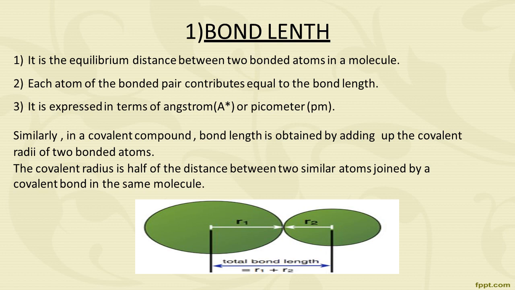So it is possible that the greater the overlapping of atomic orbitals, the greater will be the bond strength. This is also explained by wave mechanics: during the formation of a chemical bond, the combining atoms come nearer to each other. As they come closer, the potential energy of the system keeps on decreasing until they attain a certain minimum distance between the two atoms. The potential energy of the system becomes minimum and the attractive and repulsive forces balance each other, and the bond length is formed, which is shown in this diagram.